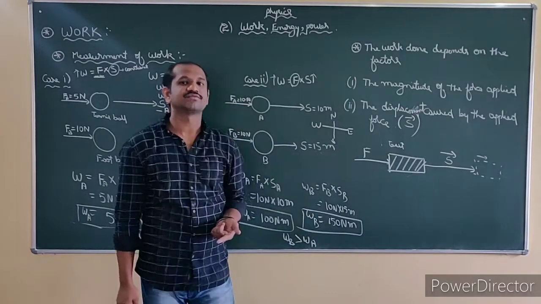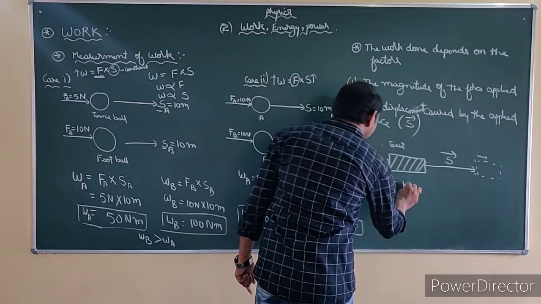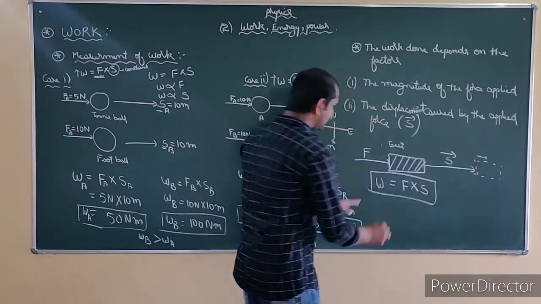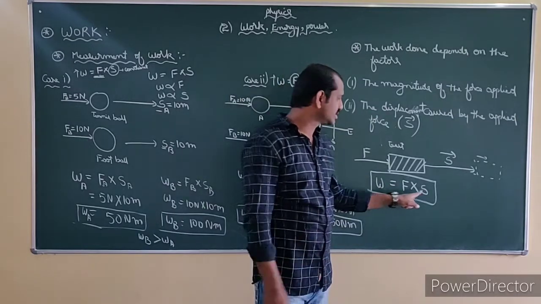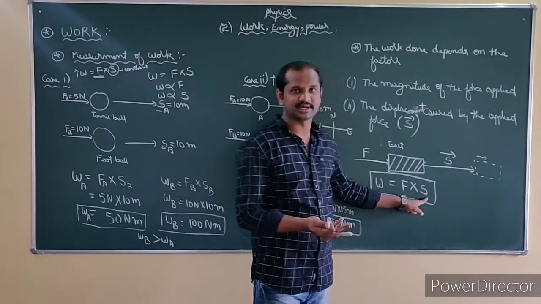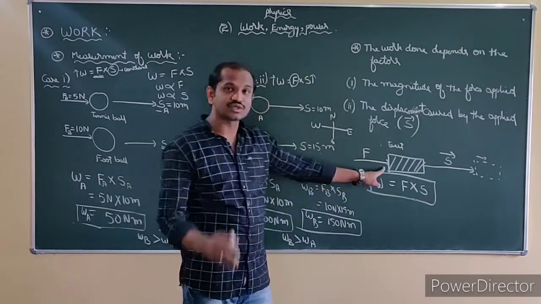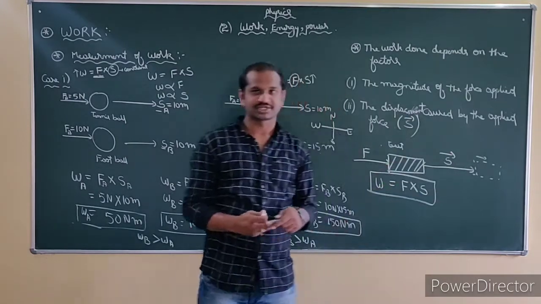Then what is the expression for the work done? The work done expression is W is equal to F into S, where W is work, F is force, and S is the displacement. This is the expression only when you are applying the force in the same direction and the displacement is also happening in the same direction.